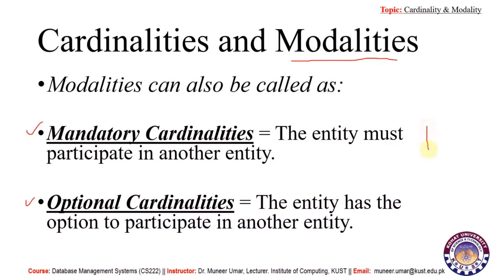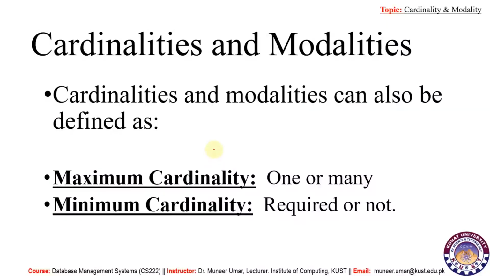So if it is a vertical line, then mandatory cardinality, and if it is 0, then we can call it optional cardinality. We can also use the terms maximum cardinality and minimum cardinality. By maximum cardinality, we mean the generic cardinality, which is 1 or many, and in case we use minimum cardinality, then it would refer to the modalities, that is either 1 or 0, or simply say whether it is required or not.